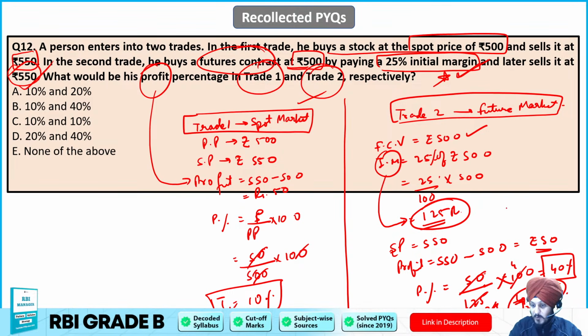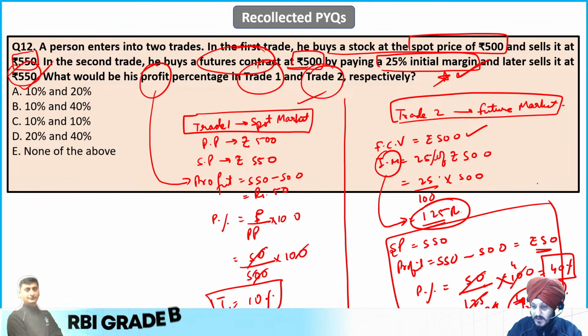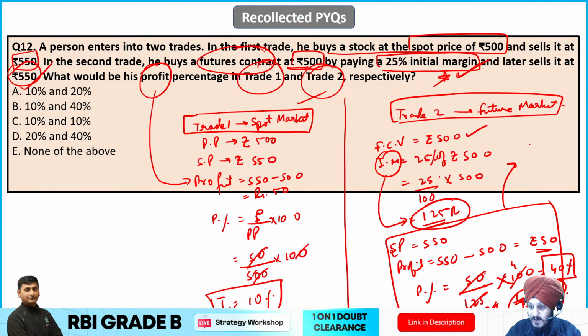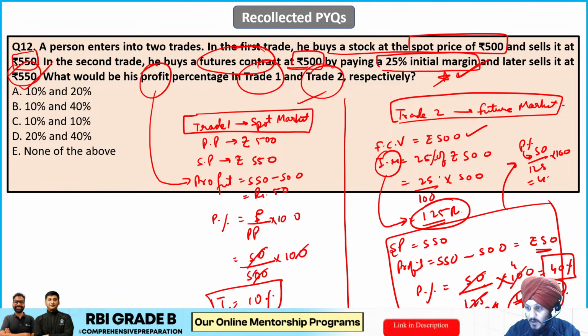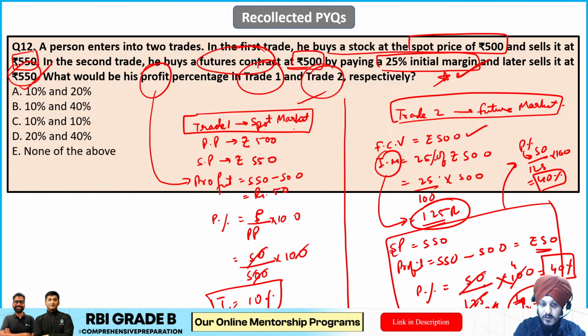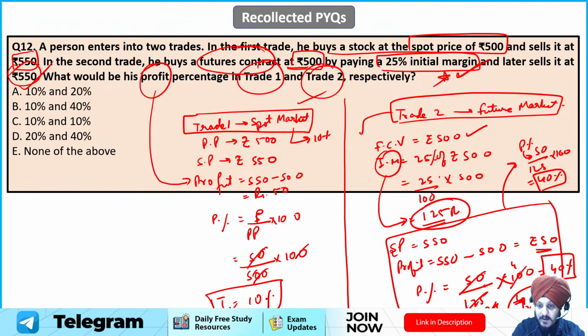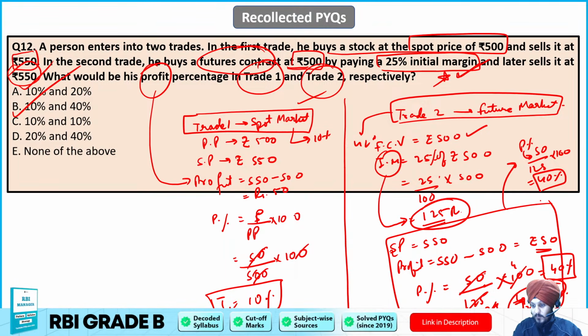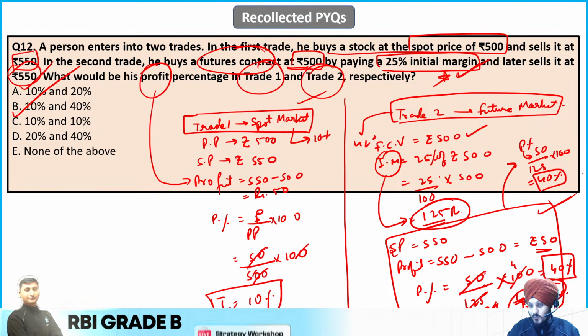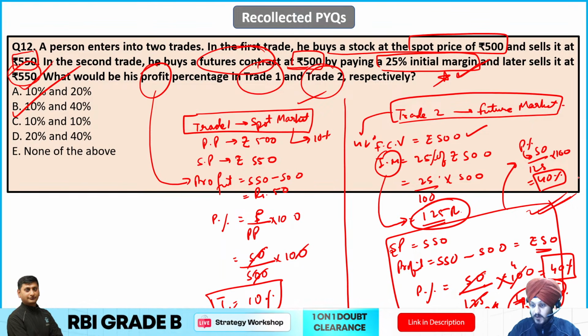I think my face is visible over here. So I hope everybody is able to understand what I have written. If you're not able to see it, we have just calculated profit percentage by dividing 50 by 125 into 100, which is nothing but 40% in this case, right? So trade 1 is going to be 10%, and here it is going to be 40%. So 10 and 40. So B is going to be the correct answer to this question. I hope it is clear to everyone. I'm sorry about it. My face is visible over here in the live session, but my face is not visible on my screen, so that's why I've written over here. But I hope you are able to understand what calculations we have done, right?